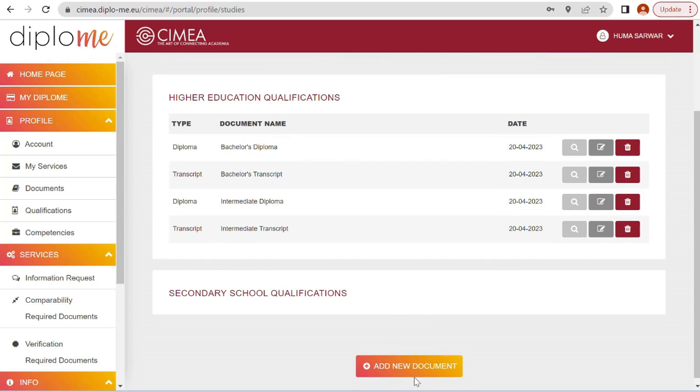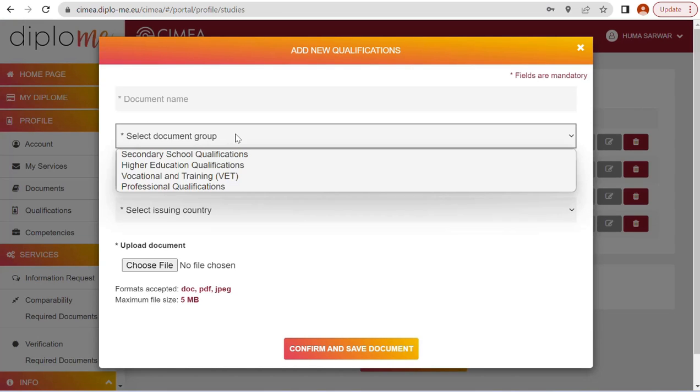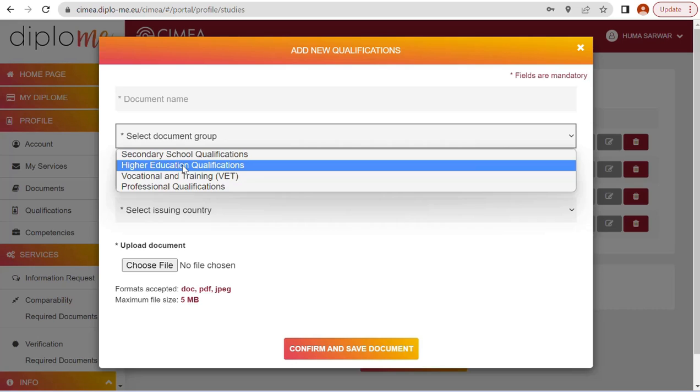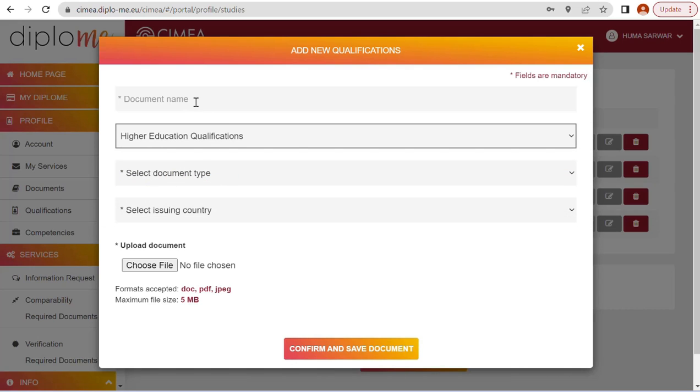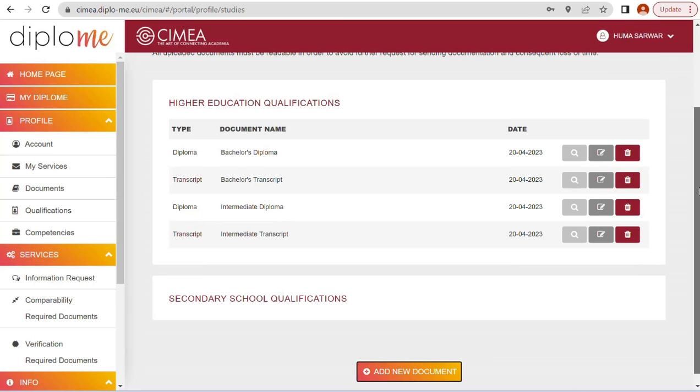You can also add new document. Add new document, go and select, okay, this one. Higher education qualification, you can say bachelor's diploma translation. So I'm just giving you this example, now you have to upload all of your translated documents. Okay, I'm not uploading it because it's a time taking process.